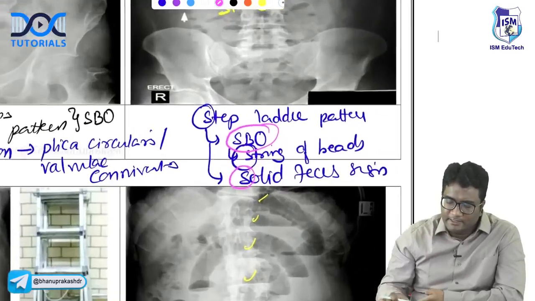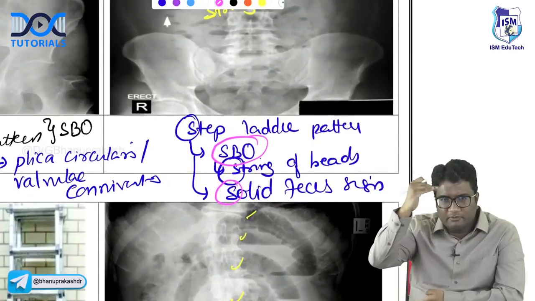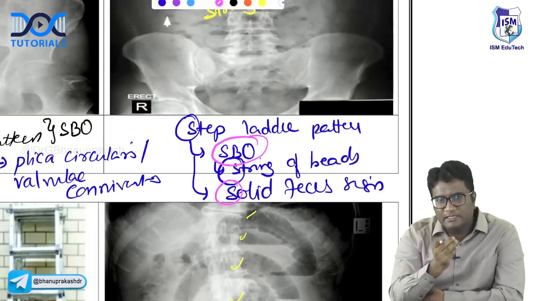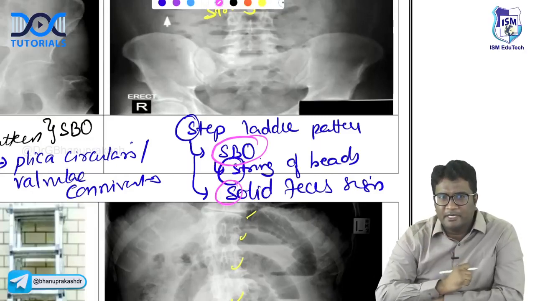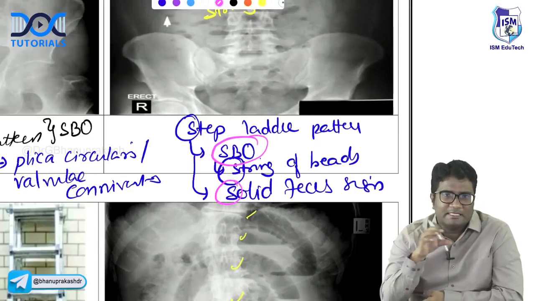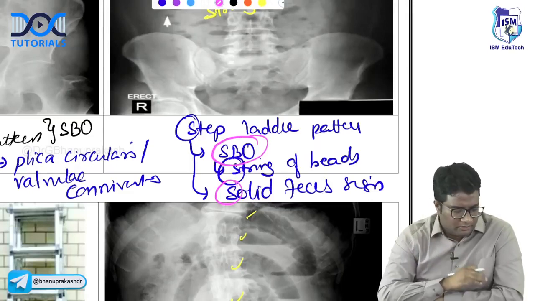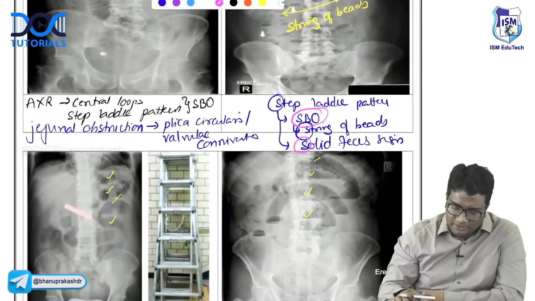SSS. Remember: step ladder pattern, bowel loops one above the other; string of bead appearance, small dilated air fluid levels one above the other, giving that string of bead appearance; and solid feces. You don't see feces in the small bowel. If feces is formed in the small bowel, that means there is small bowel obstruction. All of these are features of small bowel obstruction.